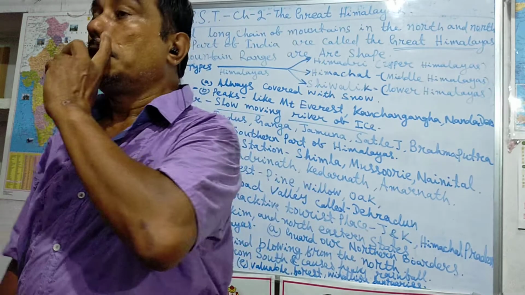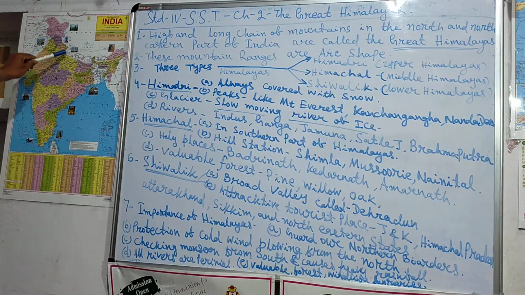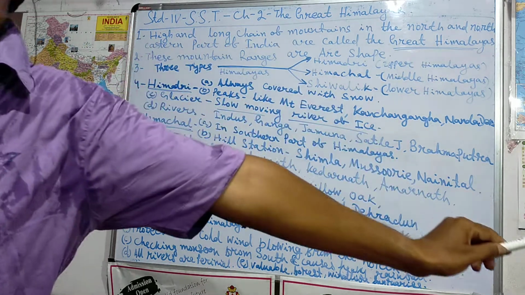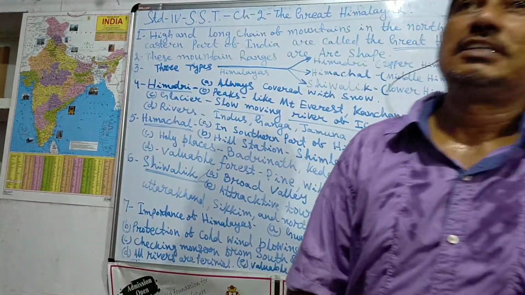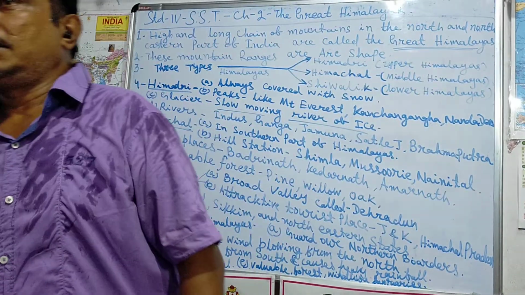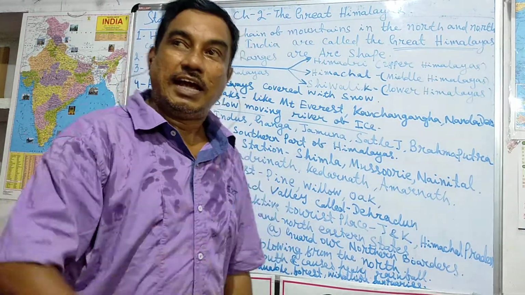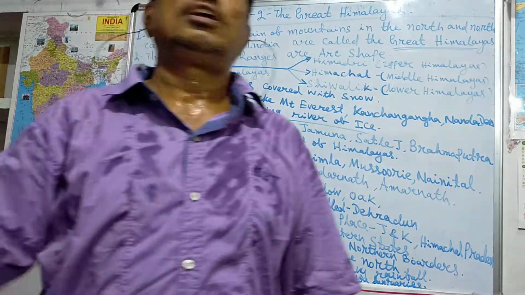And these Great Himalayas are vertically three types. Vertically and horizontally three types. First is the Himadri, the upper Himalayas. And second is the Himachal, that is the middle Himalayas. And third part, the last part, is the Shivalik, the lower Himalayas.